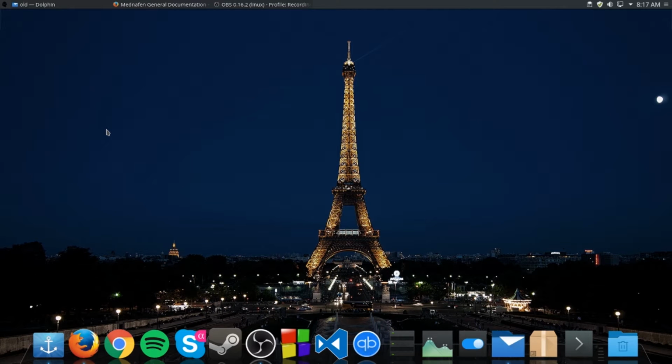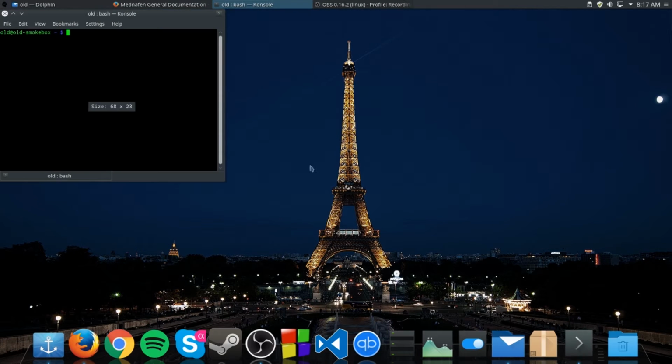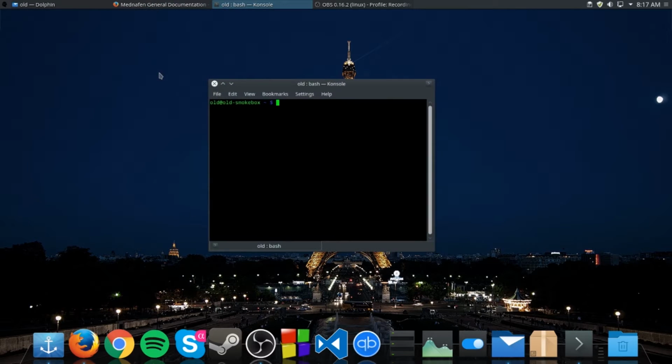What up? I'm going to teach you how to fix your sound on the Mednafen emulator for Linux. Alright, first what I'm going to do is show you what it looks like when you first download the emulator.